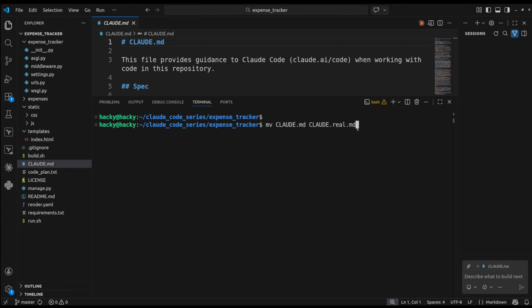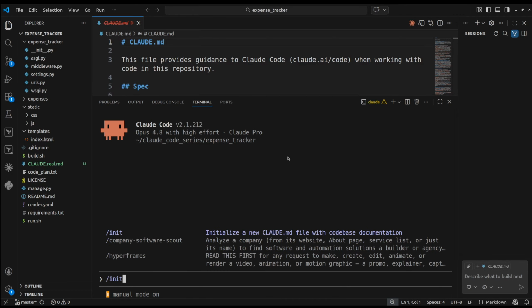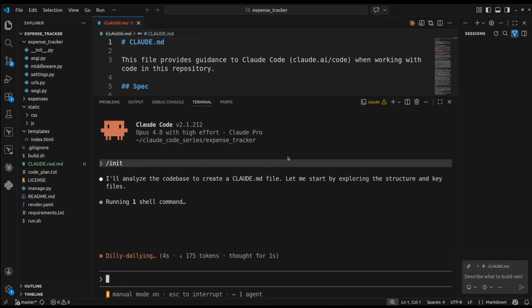So I'm moving mine out of the way and starting from nothing. So let me run this command. Now there is no Claude.md, and let's see what Claude Code gives us out of the box. So let me launch my Claude Code terminal. Okay, so the command is /init. It tells Claude Code to look around this project and write a Claude.md for it. And watch, it's not guessing, it's reading those files.